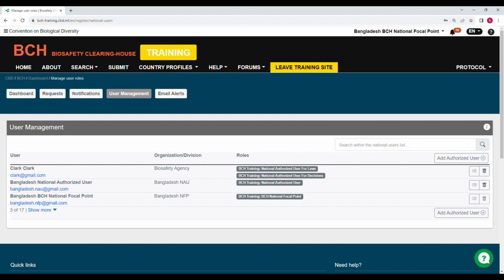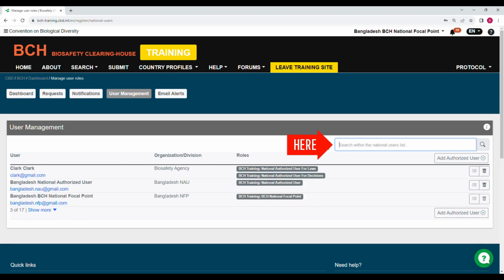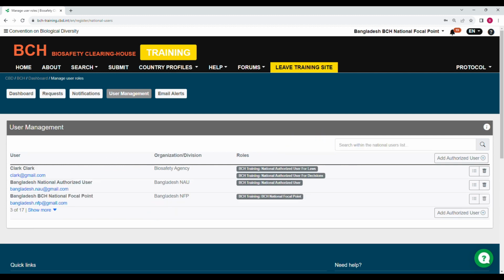Another interesting feature of the user management page is the free search text box that allows you to search for an existing account. Simply type the name and the account will be displayed, or you can enter the email address of the person and the account will be displayed.